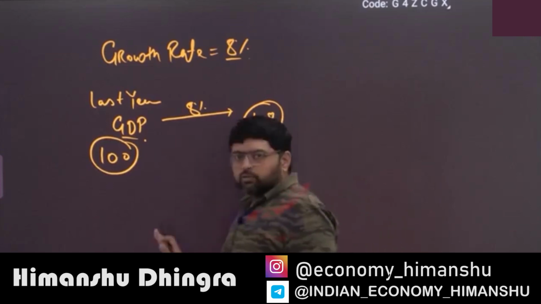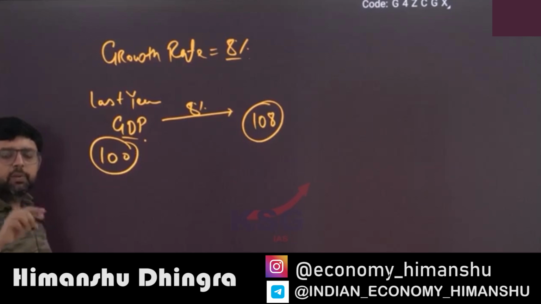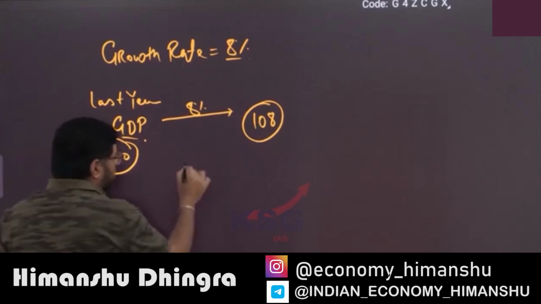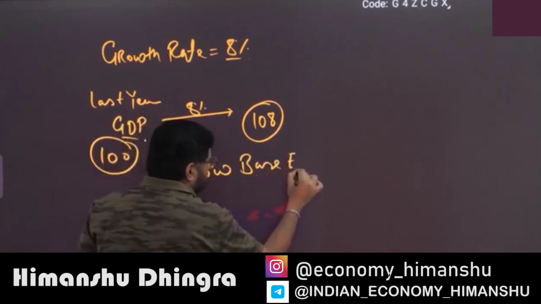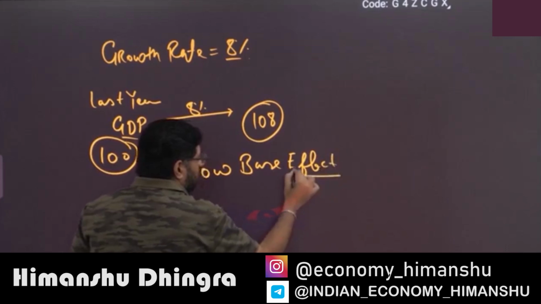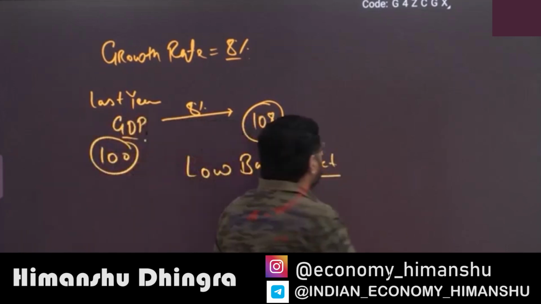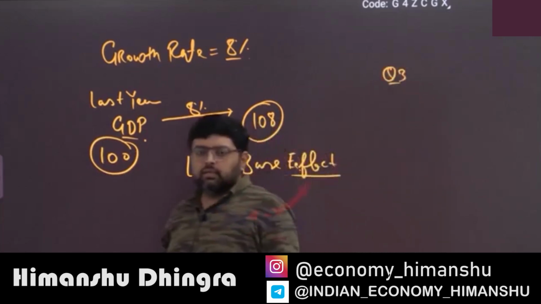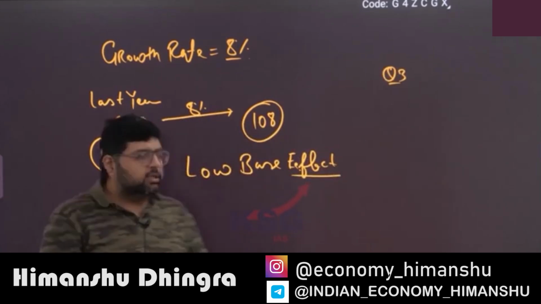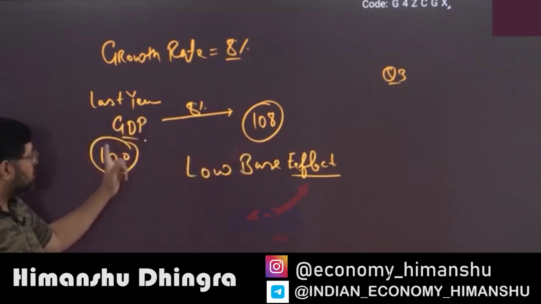Okay, so this is what you have to understand: 108. Sometimes in newspapers the term "low base effect" is written. Now you have seen that recently India's GDP growth rate for quarter 3 came out. There is a difference between what your absolute GDP is, 108 or 100, and what the growth rate is.